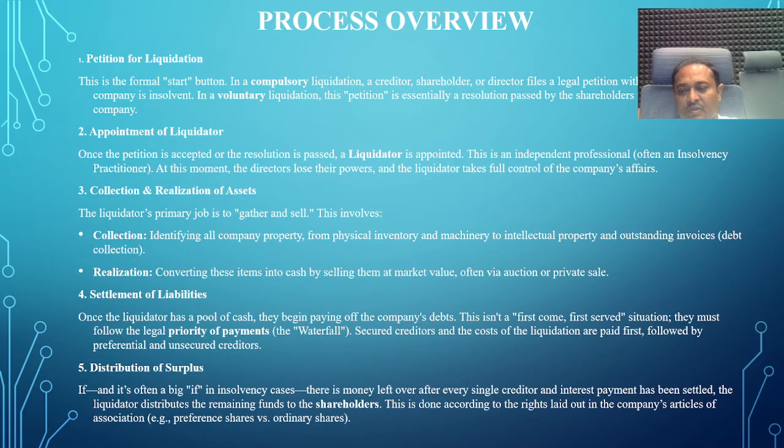Distribution of the surplus. The amounts are distributed to the stakeholders in this sequence: firstly liquidation fees and liquidator remuneration, then mortgage creditors' loans, then preference shareholders and other stakeholders. Then the remaining amount will be distributed to the shareholders if funds are available.